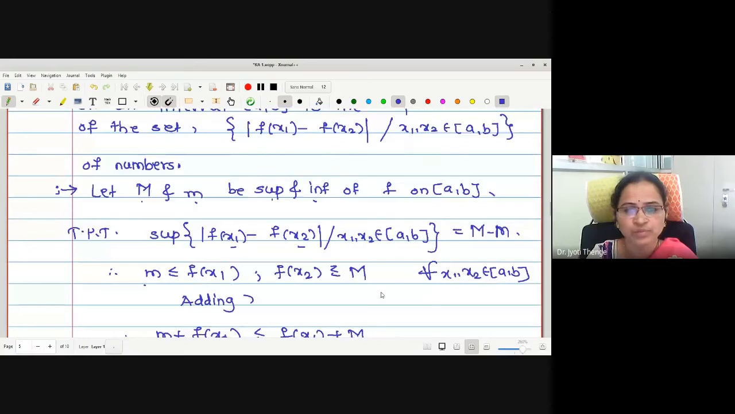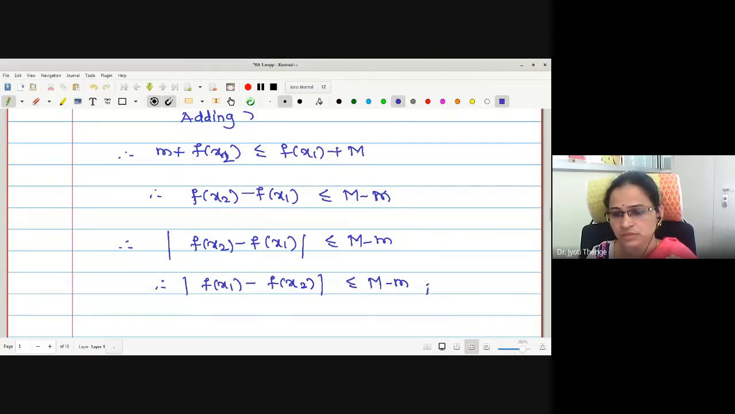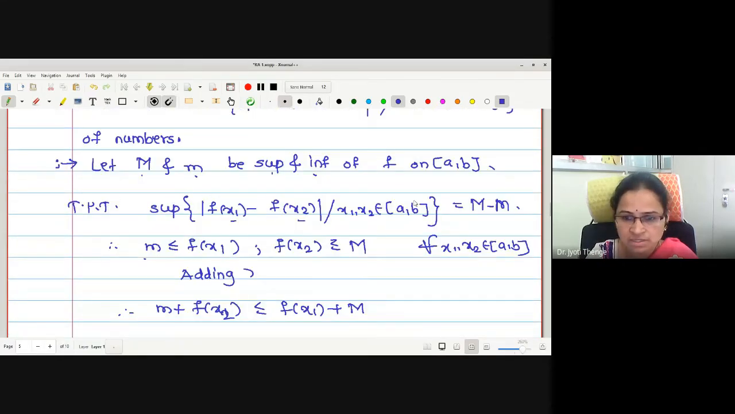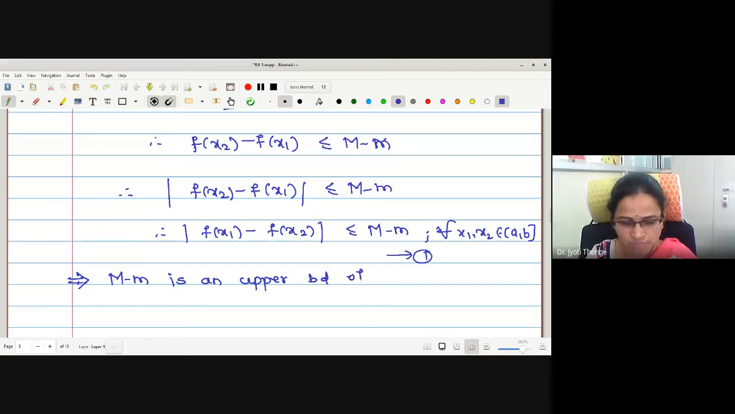What we want to prove is f(x1) minus f(x2). Can I change the positions as well? Yes, ma'am, because we are in the modulus. What have we proved then? This holds for all x1, x2 in the closed interval [a,b]. Every element in this set is less than or equal to M minus m. Therefore, may I say M minus m will be an upper bound? Yes, ma'am. Capital M minus m is an upper bound of the set.